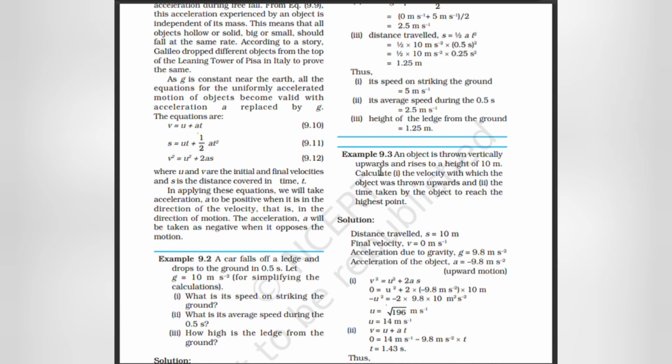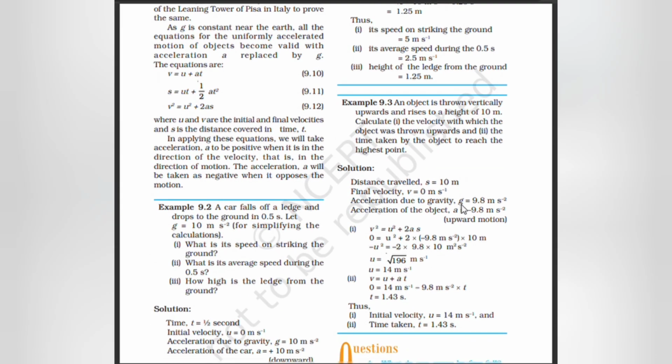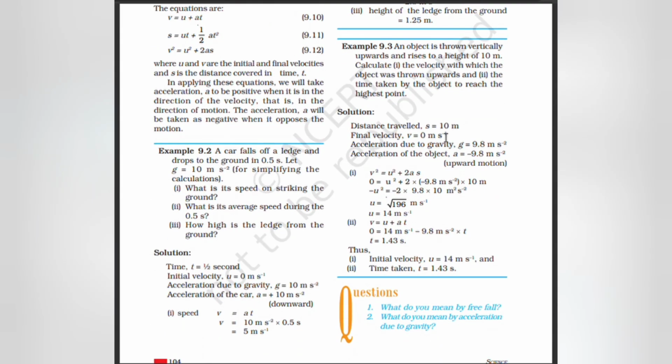An object is thrown vertically upwards and rises to a height of 10 m. Calculate the velocity with which the object was thrown upward and the time taken by the object to reach the highest point. Solution. Distance traveled is equal to 10 m. Final velocity v is equal to 0 m/s. Acceleration due to gravity is 9.8 m/s². Acceleration of the object a is equal to minus 9.8 m/s².